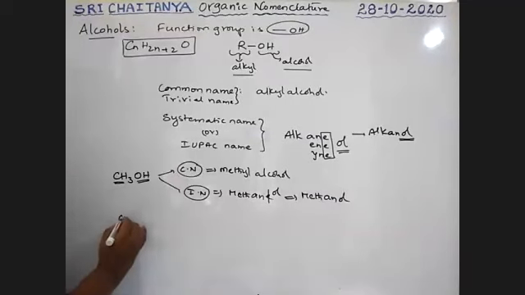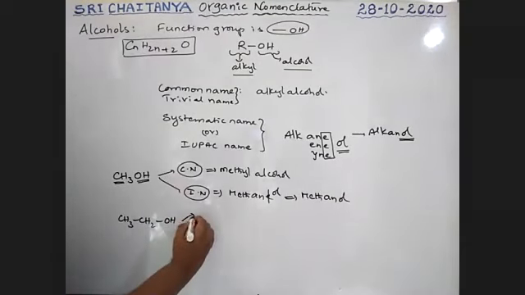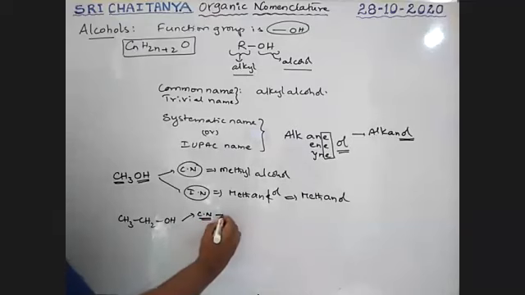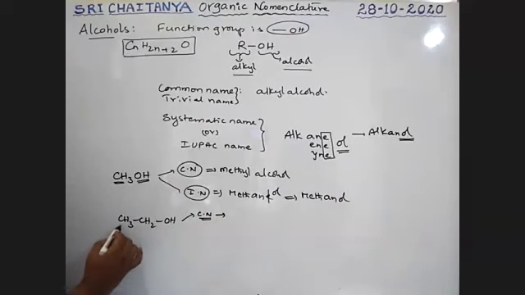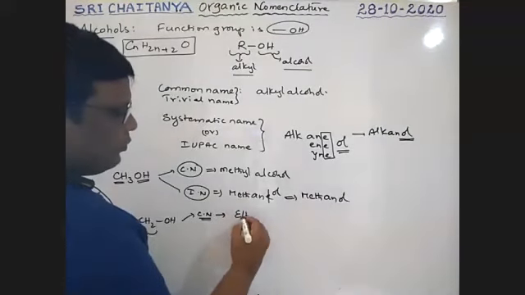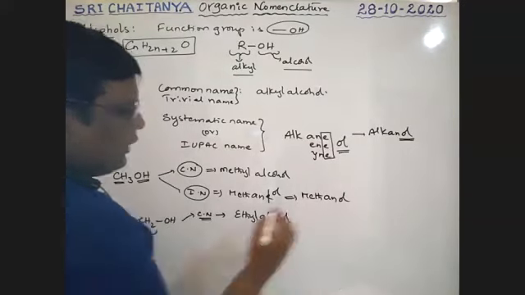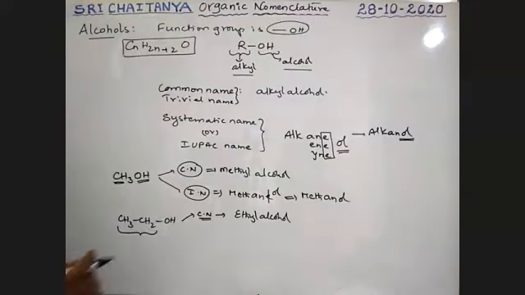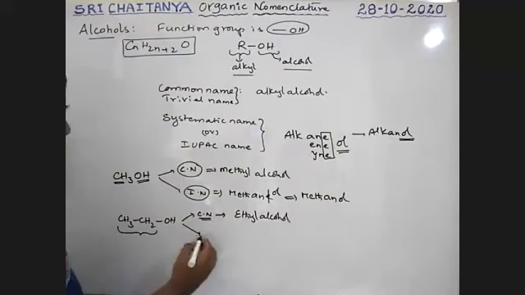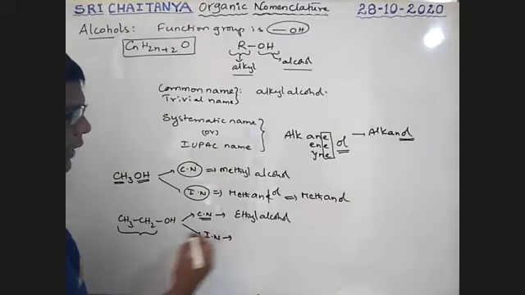Now, CH3CH2OH. What is its common name? See here, it is C2H5, ethyl, then OH: ethyl alcohol is the common name. Now, what is its IUPAC name?